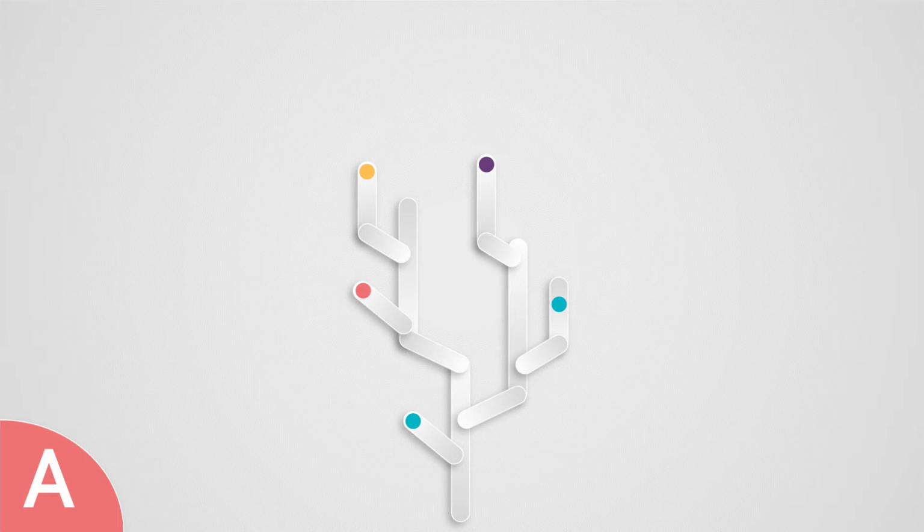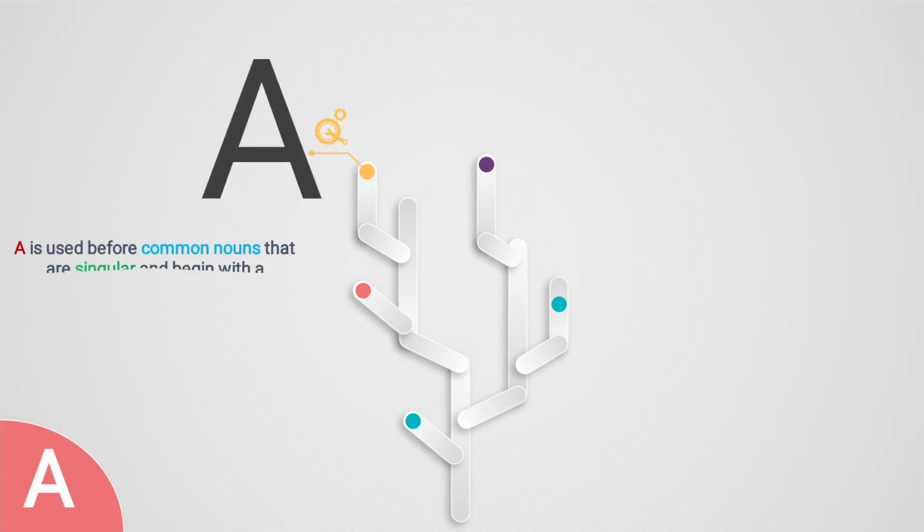Next, we will learn one by one the various articles, where we use them. So first is article a. A is used before a common noun that is singular and begins with a consonant or consonant sound. So first of all, we will know what is consonant and vowel. Okay.